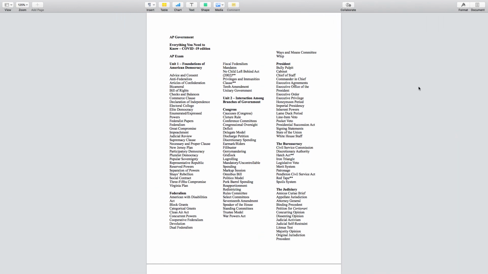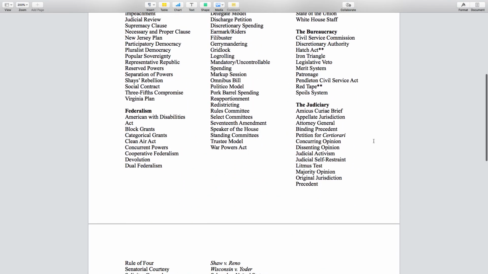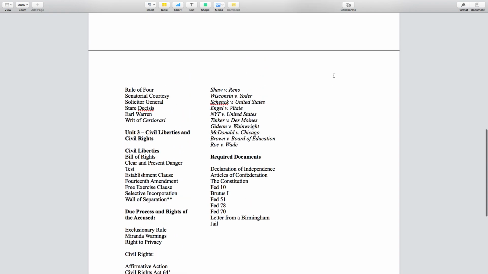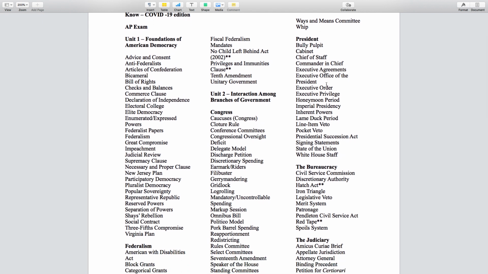All right, so this is going to be another AP Gov review. We are going to start with the president today. I'll probably get through about half of it, and then the other half tomorrow. We'll get through the bureaucracy, the judiciary, all our Unit 3 stuff, required docs, and then we'll be good to go. Just a reminder, you guys are 1 week out from the AP government exam. So it is this time next week, Monday.